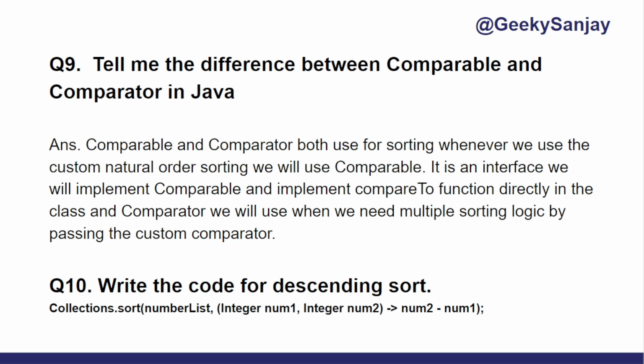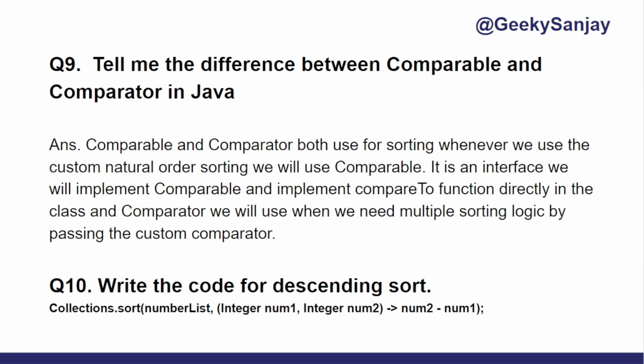And there is another thing, Comparator. Comparator gives us multiple ways of sorting the information. If you are using Comparable, there is only one natural ordering already given, that is the default sorting. But Comparator is also an interface. It provides the compare method, which we pass into the sorting function, and we can create multiple different sorting algorithms with this Comparator.